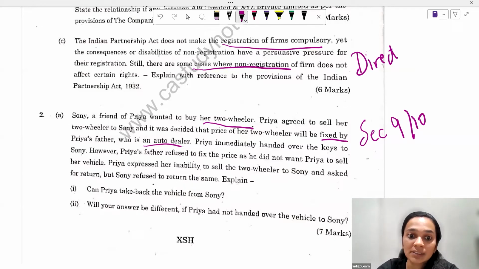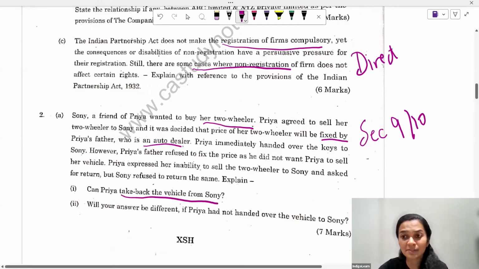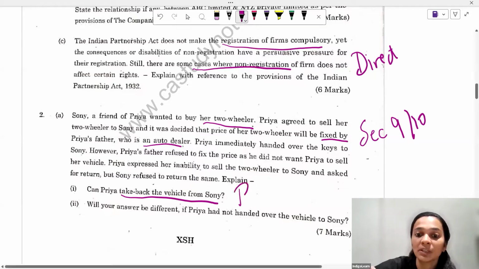However, Priya's father refused to fix the price as he did not want Priya to sell the vehicle. So the third party refuses to fix the price. Now, what will happen in this particular situation? Can Priya take back the vehicle from Sony? The answer in the first case is no, Priya cannot take back the vehicle since the ownership has been transferred. In this particular situation, Sony will have to pay a reasonable price to Priya.